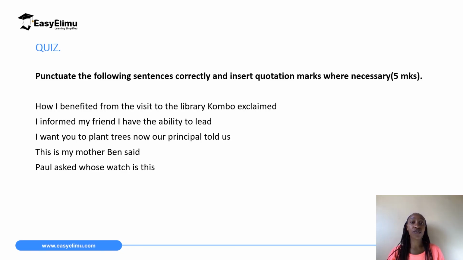So that's it for direct speech. I hope you are now able to write sentences in direct speech. You have taken note of the punctuation marks and where to put which punctuation mark. For further practice, you can have a look at the quiz: punctuate the following sentences correctly, and insert quotation marks where necessary.